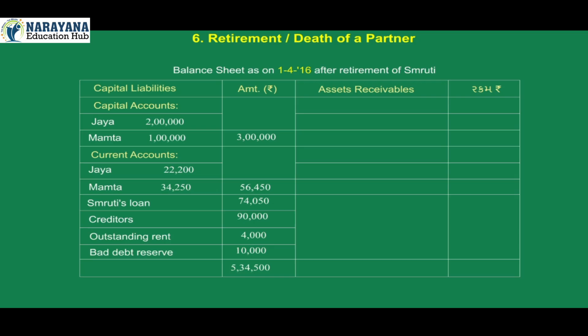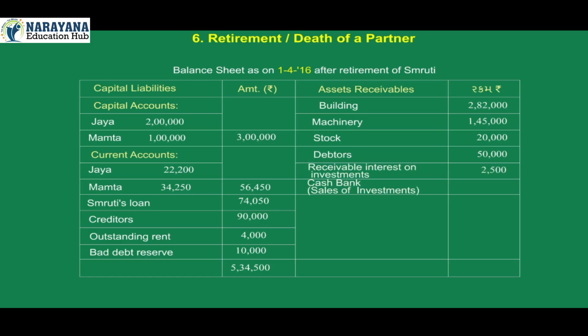5,34,500. Assets receivables amount. On assets receivable side, building 2,82,000, machinery 1,45,000, stock 20,000, debtors 50,000, receivable interest on investments 2,500, cash bank, that is sale of investments 35,000, total of assets receivable 5,34,500.